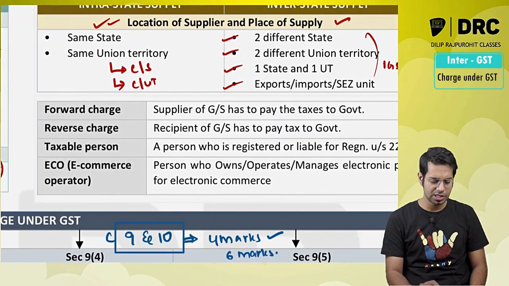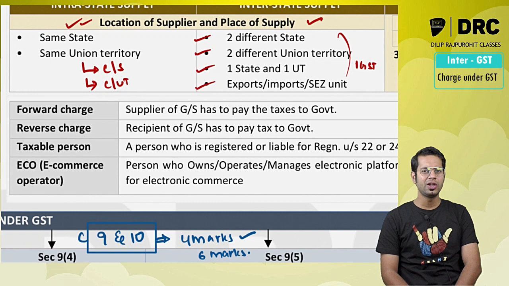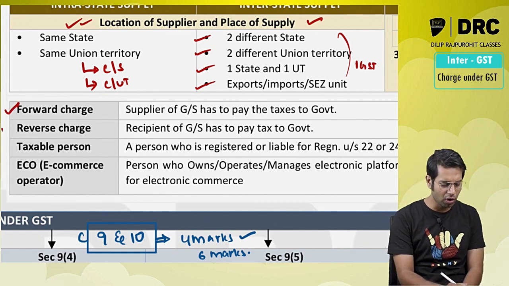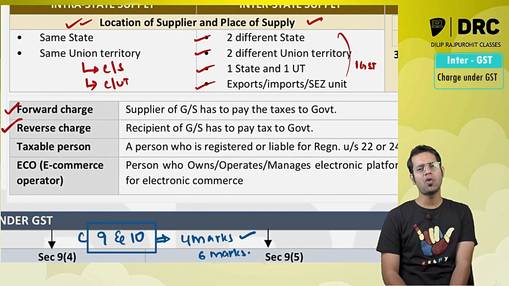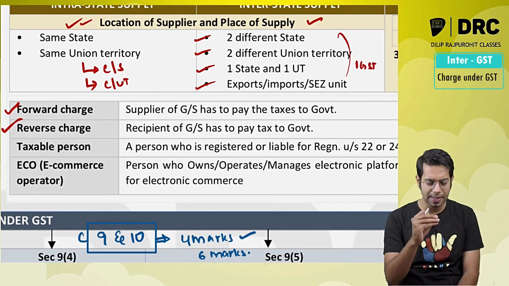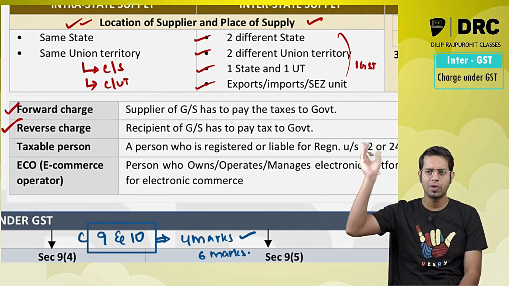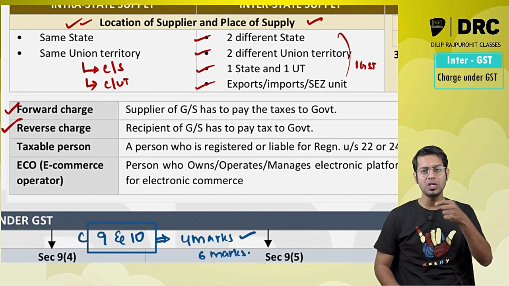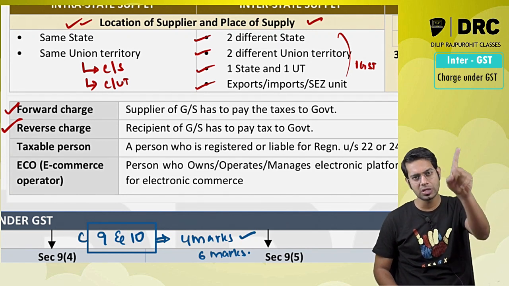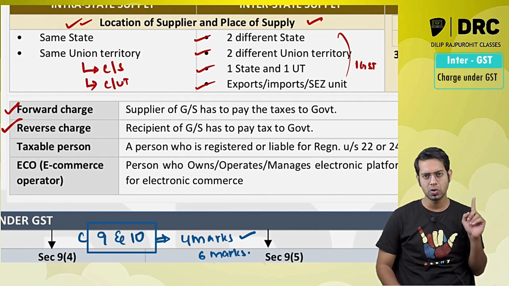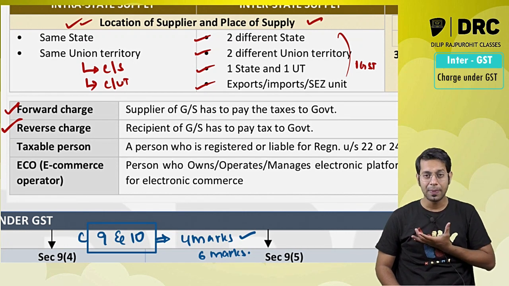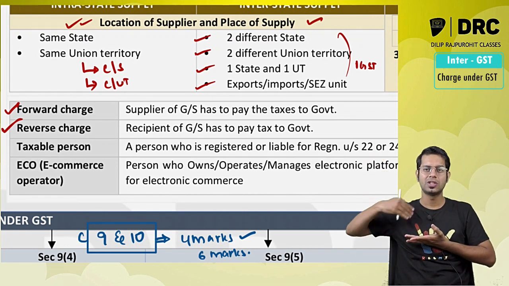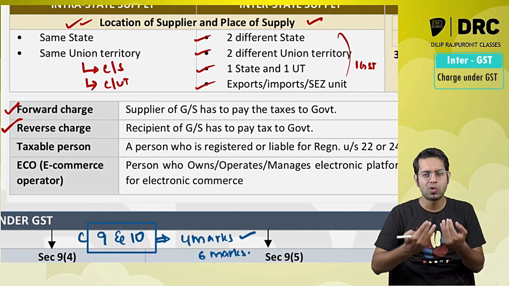Then, sir, now payment of tax under GST law. Payment of tax under GST law is basically divided into two categories. One is forward charge, one is reverse charge. Sir, what is forward charge? Forward charge basically means the supplier of the goods or services has to make the payment of taxes to the government. The person who is supplying goods and services is the person who is liable to make the payment of tax to the government. Then it is called forward charge.